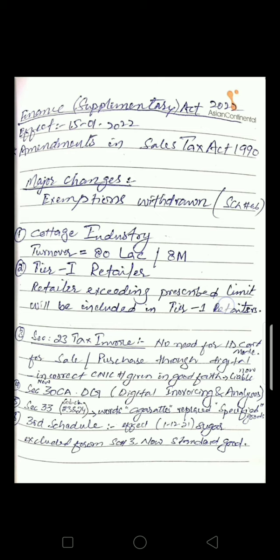Because the whole act is effective from 15th January 2022, but this provision which is related to the sugar is effective from 1st December 2021.